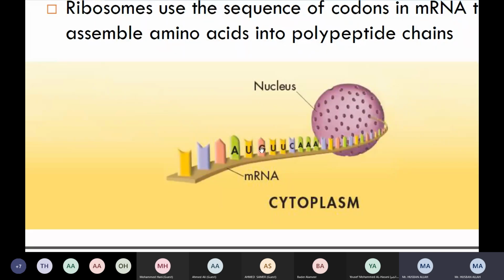So now who can tell me AUG will code for which protein? Which amino acid? Yes, AUG. AUG is responsible for coding of which amino acid? Yes, come on, please.